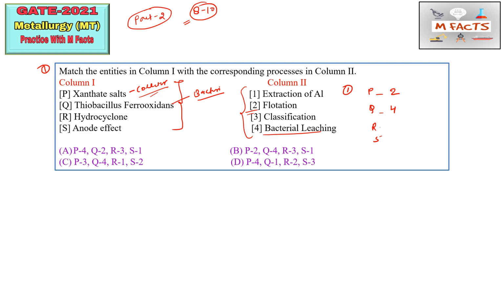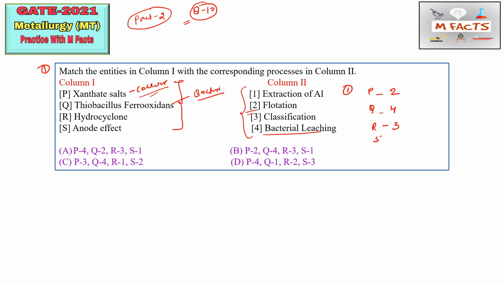The next is hydrocyclone. Hydrocyclone is basically a term which is used in the classification process. This classification is basically a sizing process, and this is based on density. So R you can match through 3.